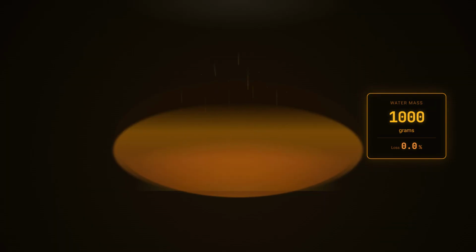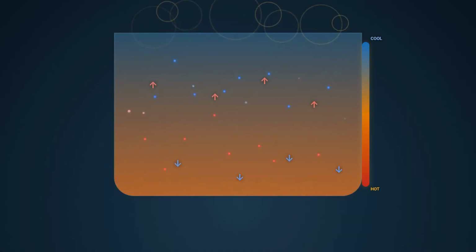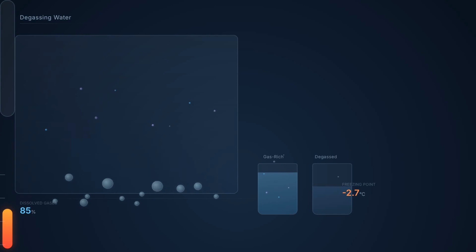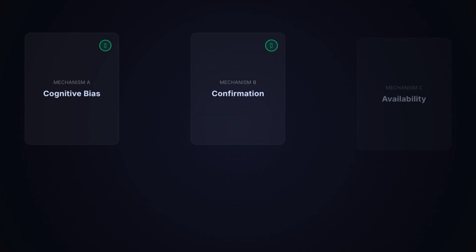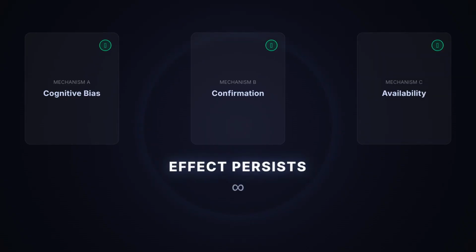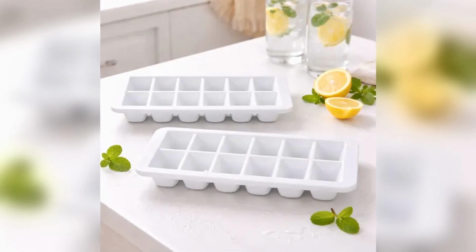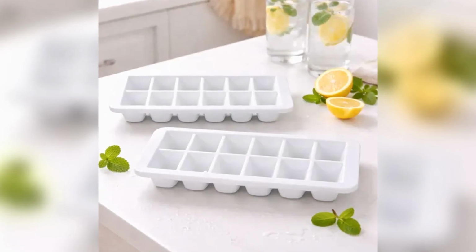Evaporation reduces the total mass of water, leaving less to freeze. Convection currents accelerate heat loss by moving hot water upward. Dissolved gases that lower the freezing point are driven off during heating. Each factor contributes, but the effect persists even when these variables are controlled. Some experiments fail to reproduce it, indicating that subtle conditions such as container surface or water purity play a decisive role.